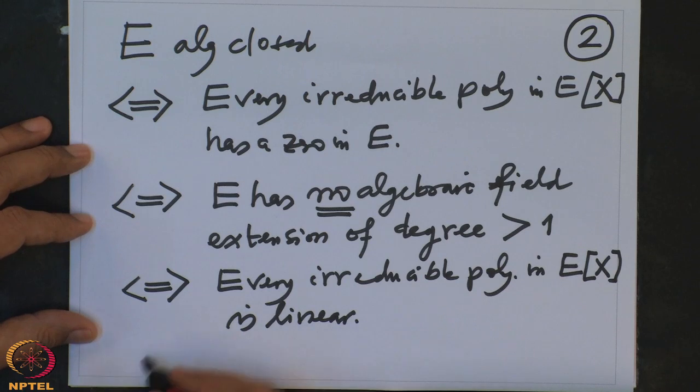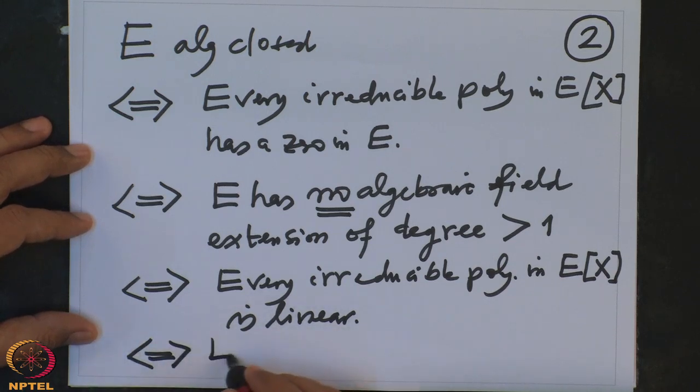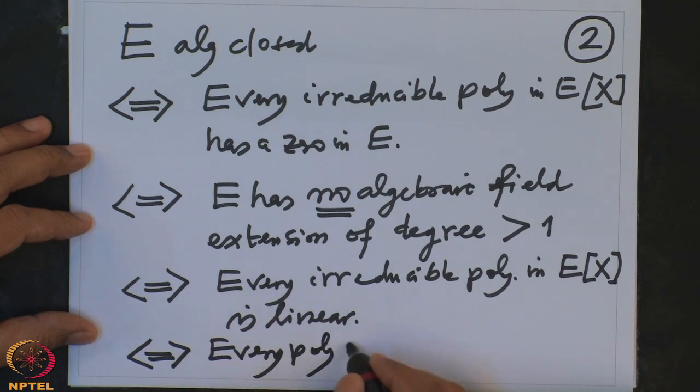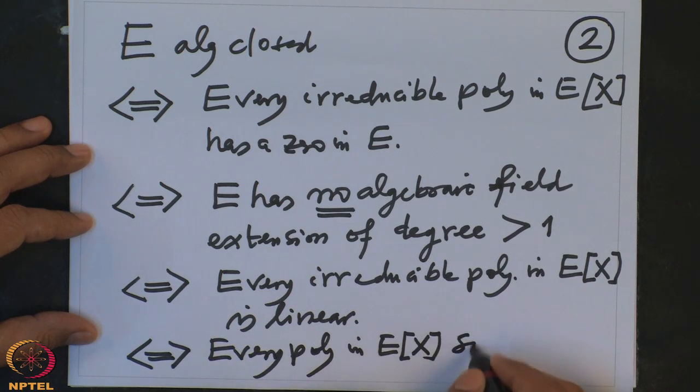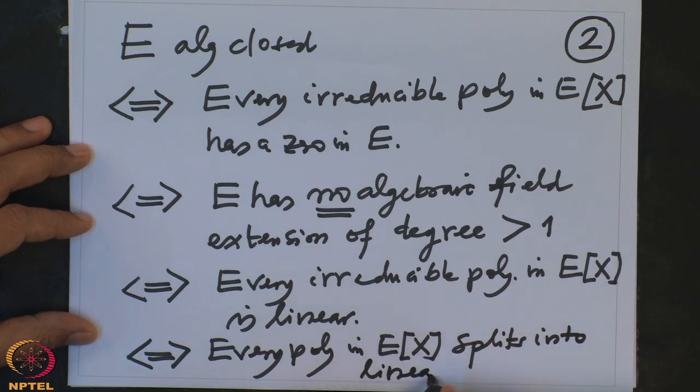Also equivalent to saying that every polynomial in E[x] splits into linear factors in E[x].